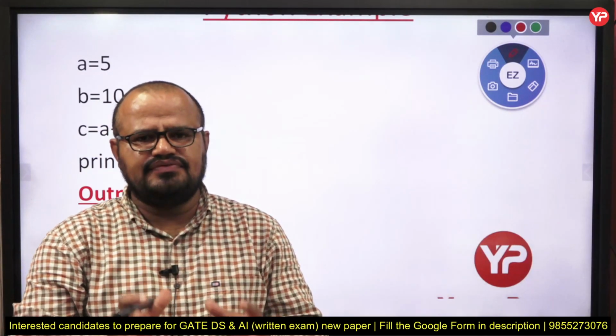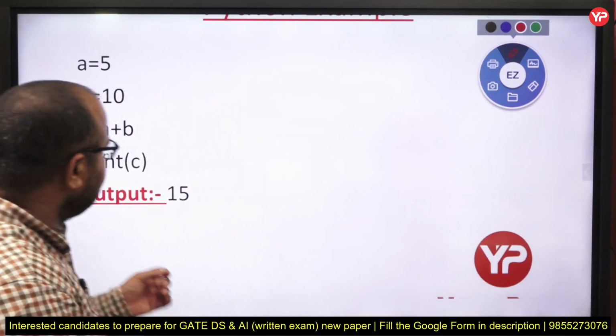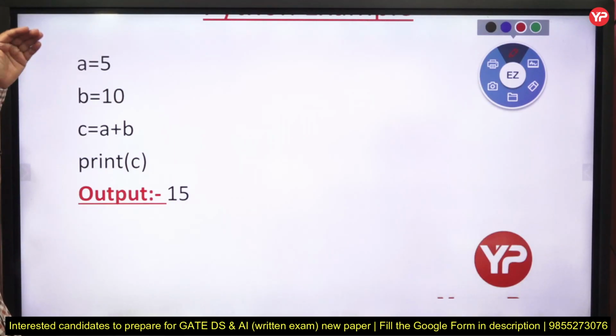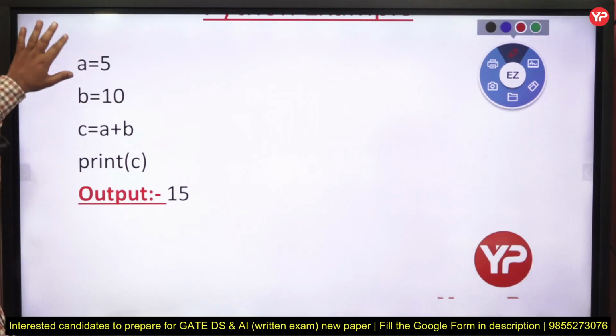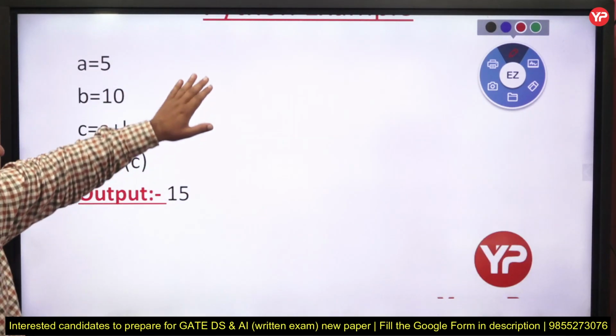Each language has its own structure. Here I am writing the variable name as A. You can write your own name, you can write anything, but still we have to follow some protocols. And what is the protocol? What is the rule of defining or declaring a name? We will include that in our next slide.